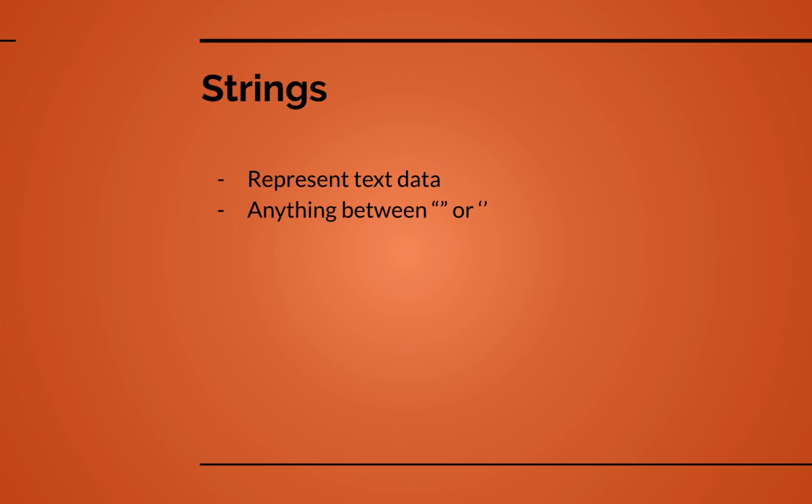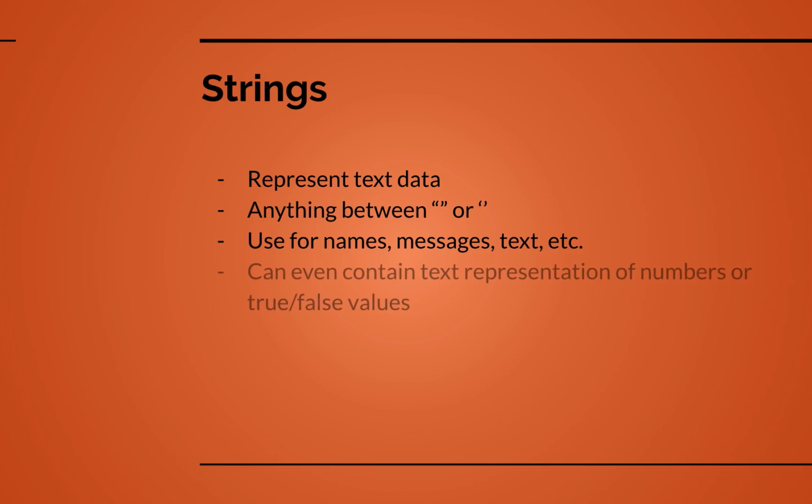It doesn't matter. So we use strings for names, messages, text data, basically anything that we're not going to be able to use a numerical type or a Boolean type to represent. But that being said, we can also use strings to contain text representations of numbers or true or false values. This will be very beneficial sometimes where we don't want, let's say, an integer or float type, but we do still want a number. We can use strings to represent that, same with true or false values. It should be said that we can convert...